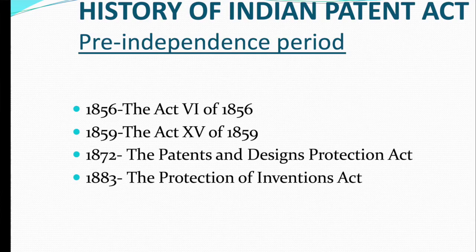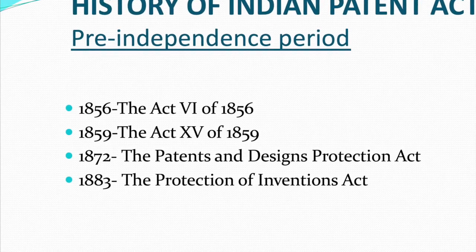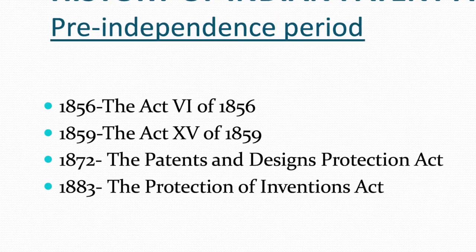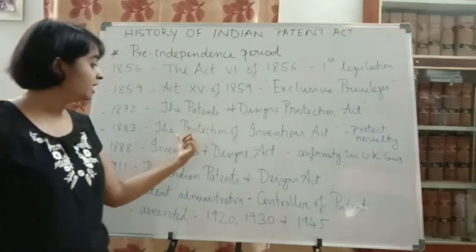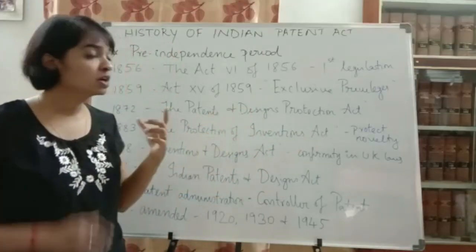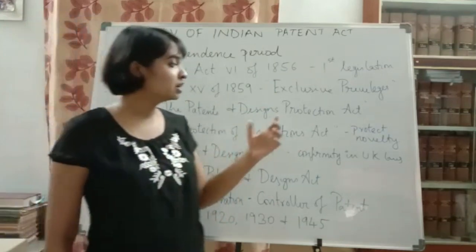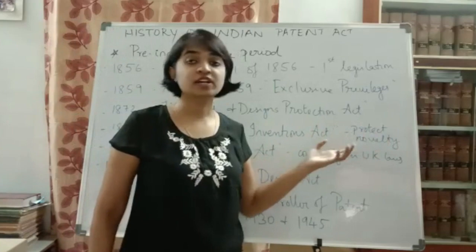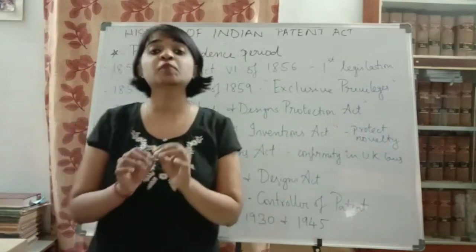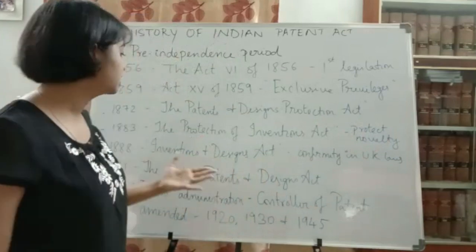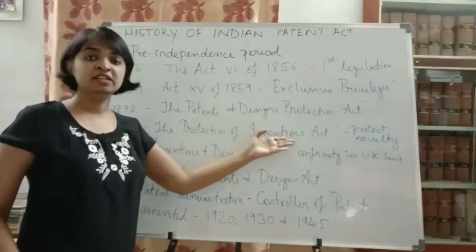After that, in the year 1883, they changed this act and named it the Protection of Inventions Act. They made it Protection of Inventions because in this particular act they amended and added an aspect to protect the novelty of the invention, that is, to protect the newness of the invention. Since it related to invention, they said Protection of Inventions Act.